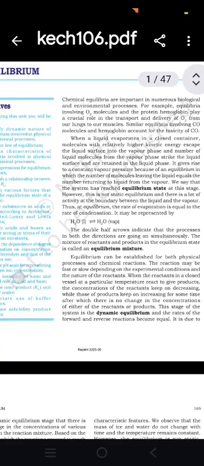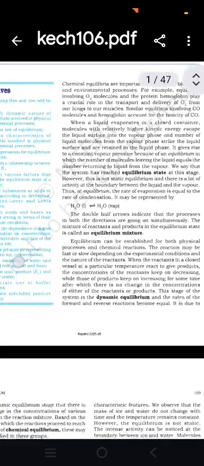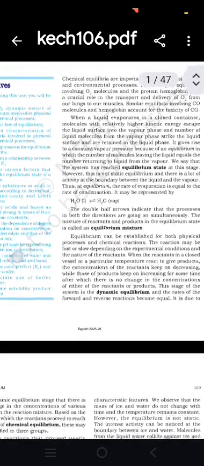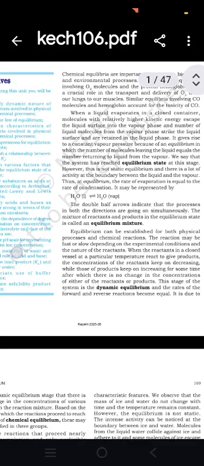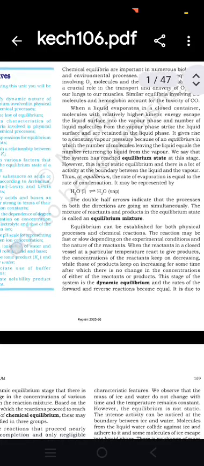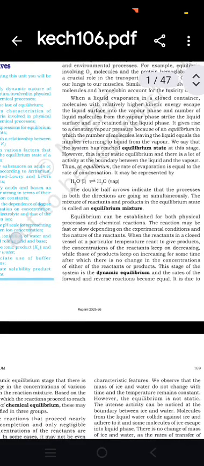However, it is not a static equilibrium. There is a lot of activity at the boundary between the liquid and the vapor. Thus, at equilibrium, the rate of evaporation is equal to the rate of condensation. It may be represented as H2O(l) ⇌ H2O(vapor). The double half arrow indicates that the processes in both directions are going on simultaneously.